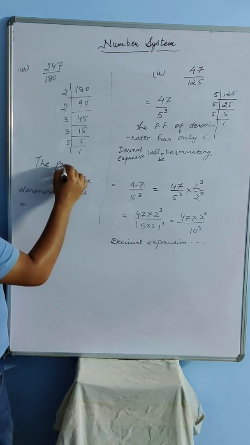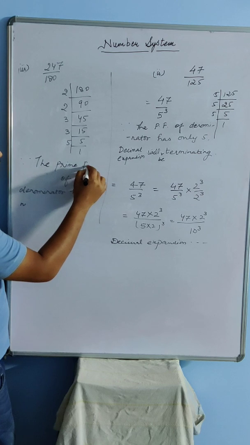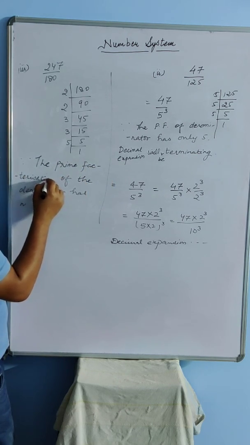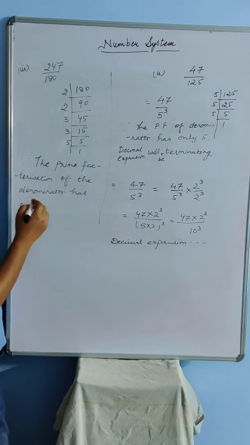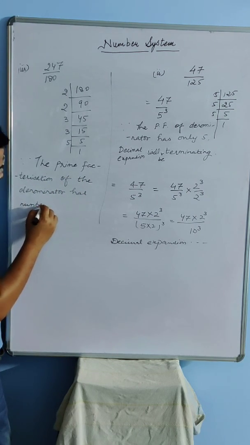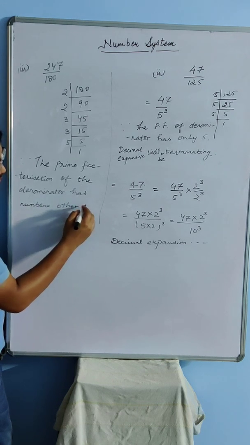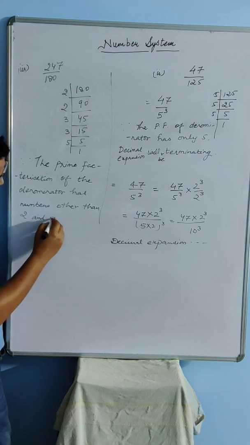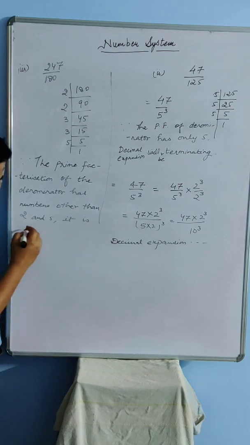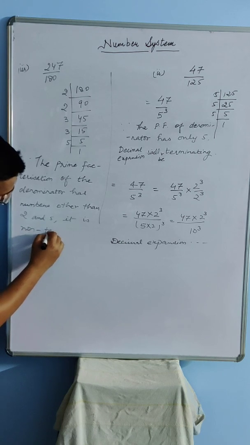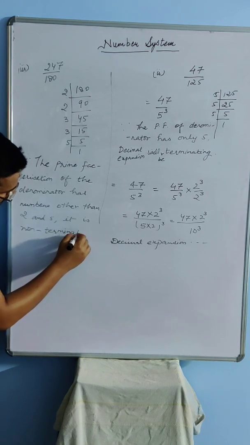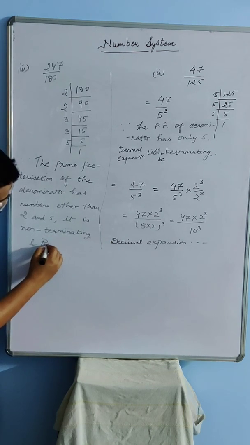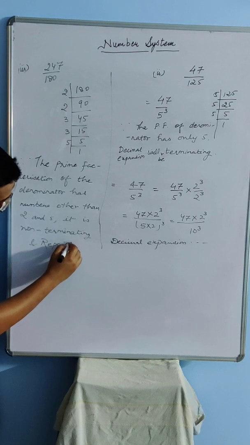Since the prime factorization of the denominator has numbers other than 2 and 5, it is non-terminating and repeating.